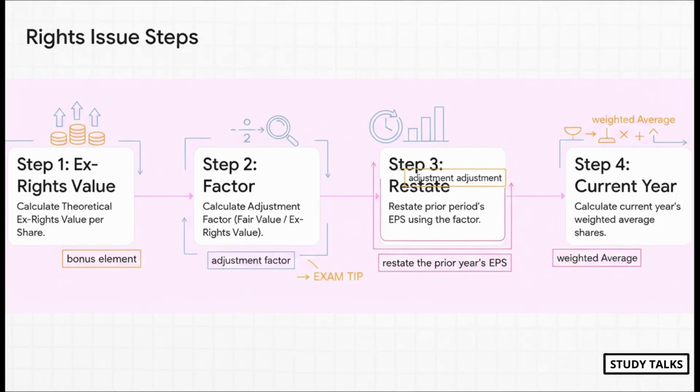Now, rights issues, they can look a bit intimidating, I know, but we can totally handle them. A rights issue is basically part cash issue, part bonus issue, because the price is usually a great deal compared to the market price. And it's that bonus element that triggers the same retroactive adjustment we just talked about. So here's the four-step process. First, figure out the new theoretical value per share. Second, calculate an adjustment factor. Third, use that factor to restate last year's EPS. And finally, for the current year, you apply that same factor to the period before the rights issue happened. It's a few steps, but just remember, it all comes down to adjusting for that hidden bonus element.